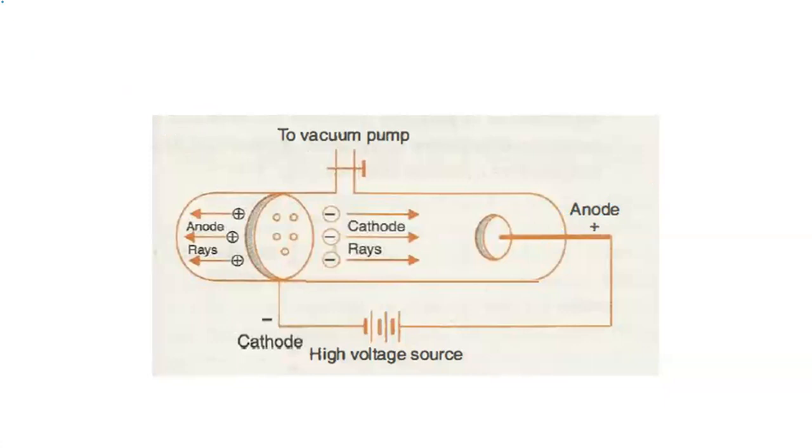Now today we are going to discuss the discovery of proton, and this was done by Goldstein. The scientist name is what? Goldstein, right? So what he did was he took the same experimental setup which was taken by J.J. Thomson for the discovery of electron. Just he made one small alteration.